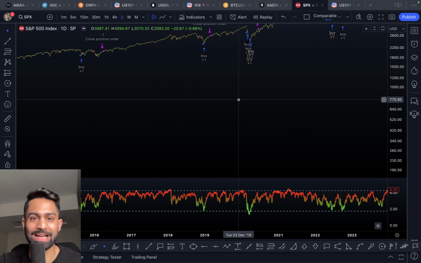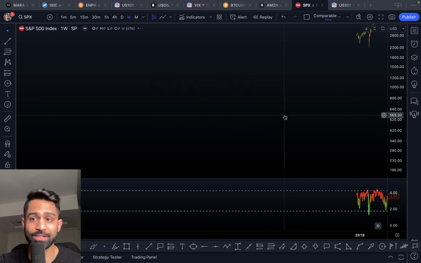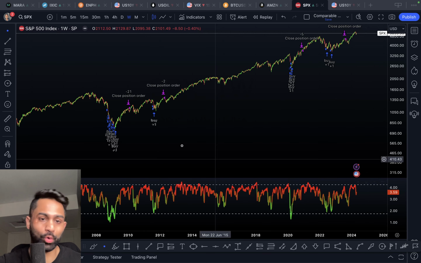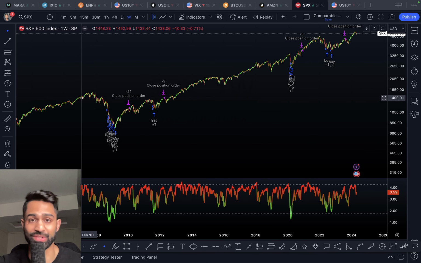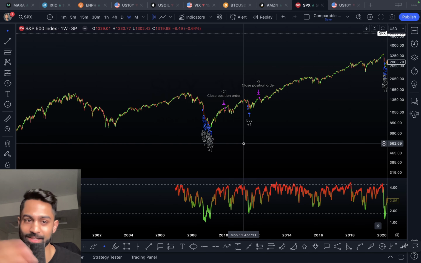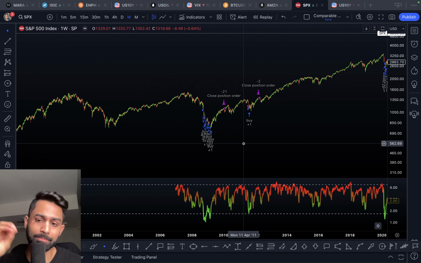Now, if you take a look at the weekly time frame, going back to the analysis, the limitation with this index is that it only goes back as far as 2007. There are a few other indicators that are not available prior to 2007, so we weren't able to backtest this going back to the 1950s or 1970s. But we did remove certain metrics.